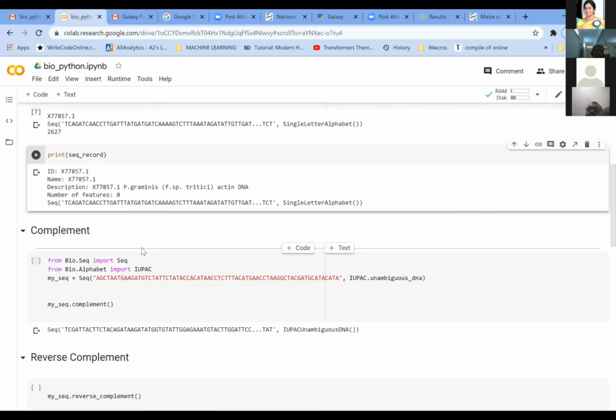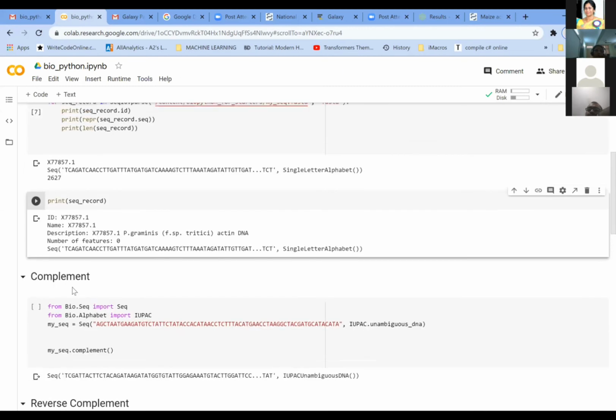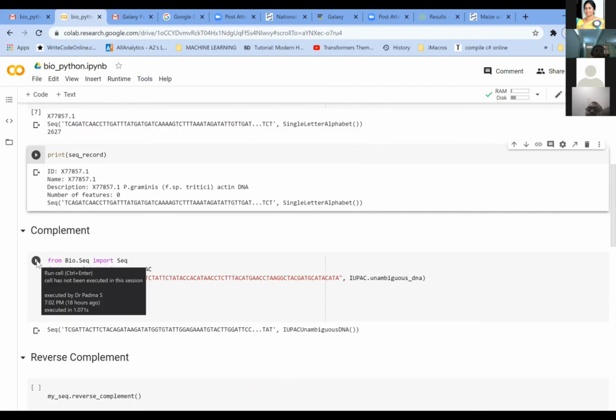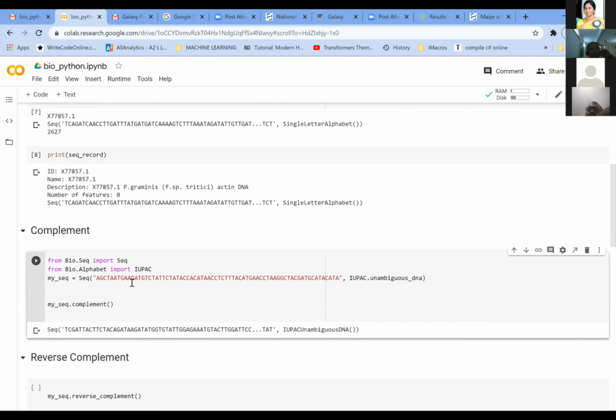And then we want to do a complement of this. So when we want to do a complement, again you need to give it a command for which sequence you want to do the complement. It will give a complementary sequence to your strand of DNA. So you can see this is the sequence which we have taken for complementing. A gives T, G gives C, and so on, it goes on.